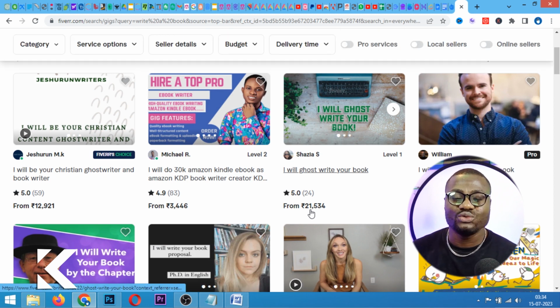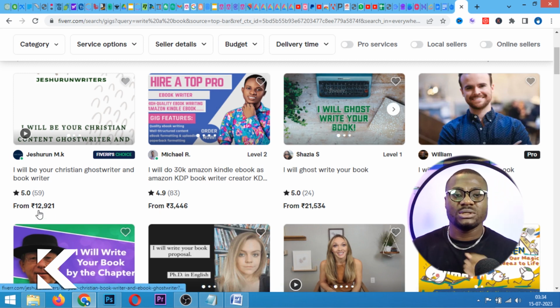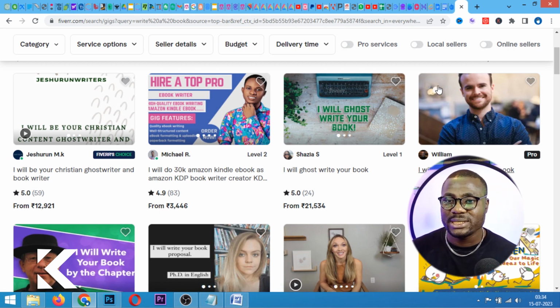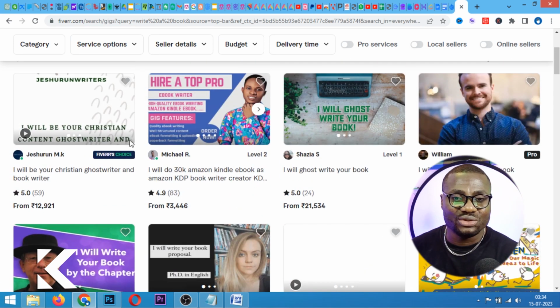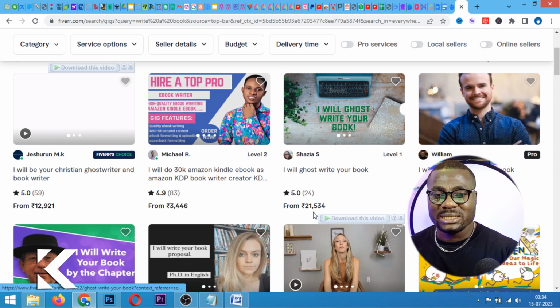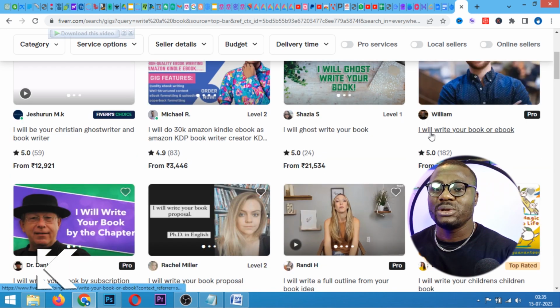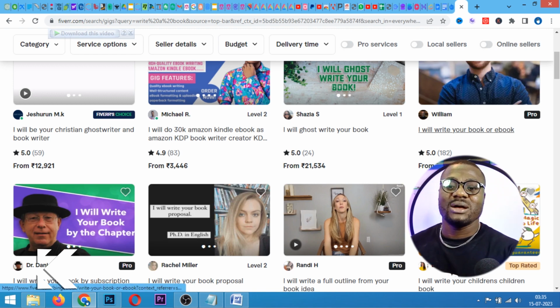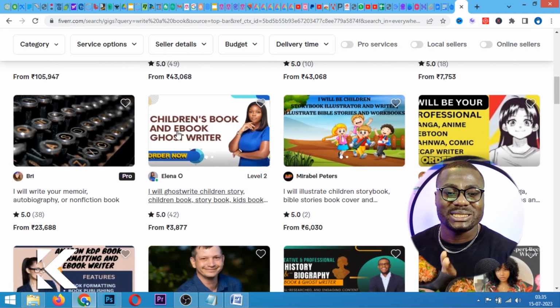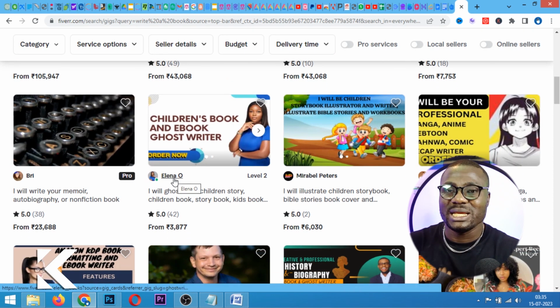This one is charging 21,000. This one is in Indian currency. So look how much people are charging to write a book. This one has 24 orders for 21,000. This one said, I will write your book or ebook. It has 182 orders, 72,000. See how much people are charging just to write a book.